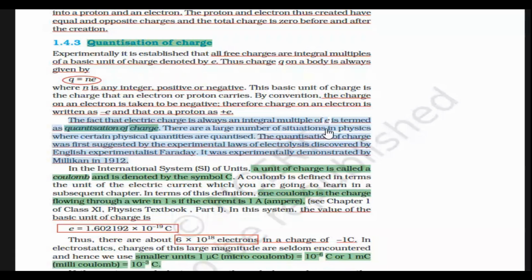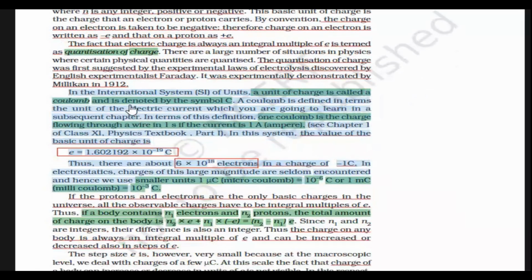There are a large number of situations in physics where certain physical quantities are quantized. The quantization of charge was first suggested by the experimental laws of electrolysis discovered by English experimentalist Faraday. It was experimentally demonstrated by Millikan in 1912. In the International System, SI, of units, a unit of charge is called a coulomb and is denoted by the symbol C. Coulomb is defined in terms of the unit of the electric current, which you are going to learn in a subsequent chapter. In terms of this definition, 1 coulomb is the charge flowing through a wire in 1 s if the current is 1 ampere, see Chapter 1 of Class 11 Physics Textbook, Part 1.